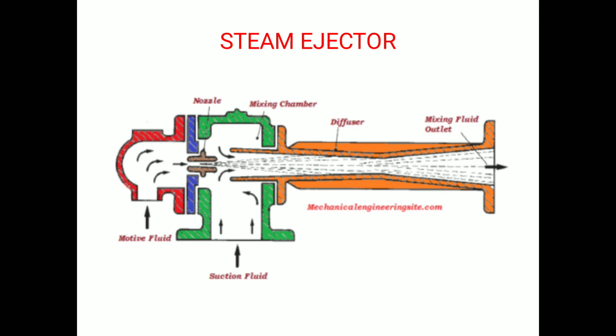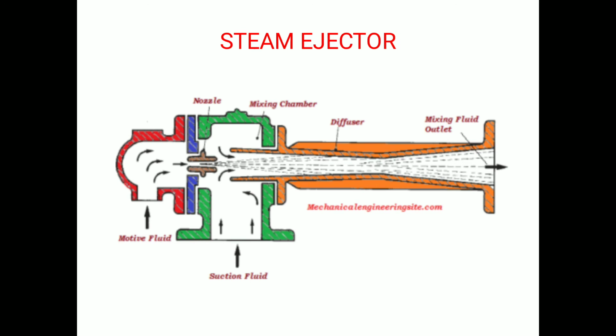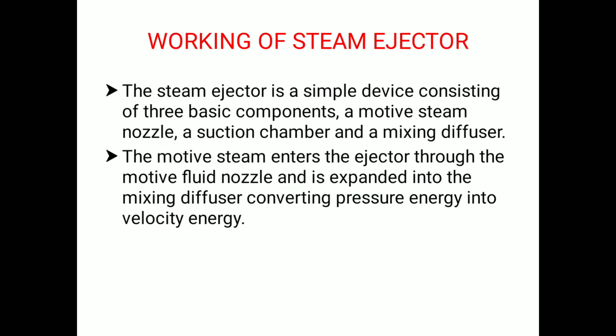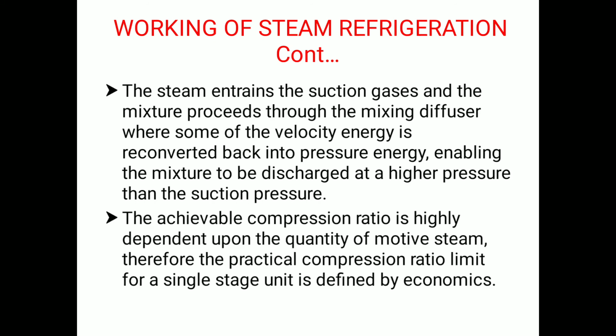This supersonic stream gets a normal shock in the constant area throat of the diffuser. This results in a rise in pressure and subsonic flow. The function of the diverging portion of the diffuser is to recover the velocity head as pressure head by gradually reducing the velocity. So this is how the steam ejector works in the steam refrigeration system.